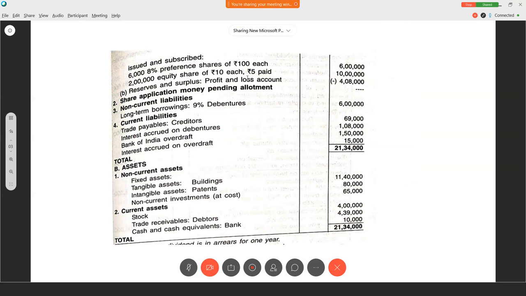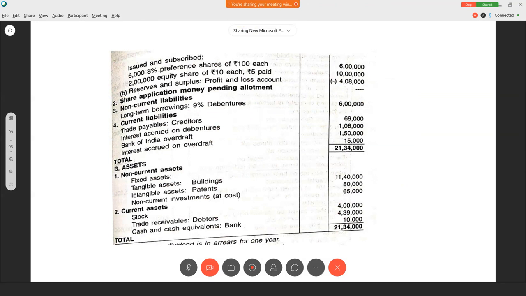There are reserves and surplus. The profit and loss account is given, and that shows a negative figure. That means loss. Again, 9% debentures. Creditors, interest accrued on debentures. That is a current liability. That means interest on debentures outstanding. Bank of India overdraft. Bank overdraft is there. Then interest on overdraft. That means again interest outstanding on overdraft, current liability.